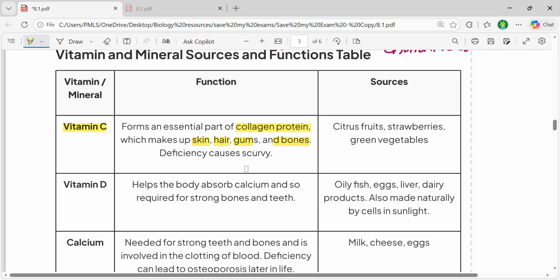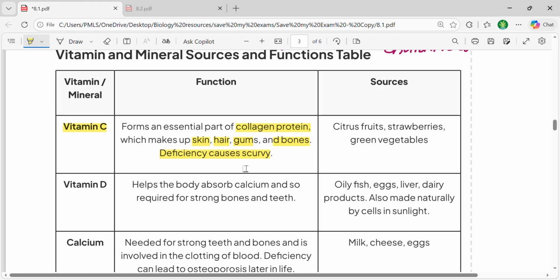And in a case when you're not taking it in a sufficient amount in a balanced diet, then its deficiency can cause scurvy. So scurvy is a disease in which you would get bleeding gums, and just because the gums are not being repaired, it can cause weakening of bones as well.